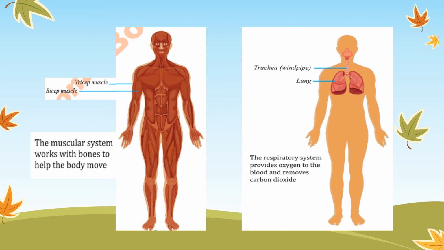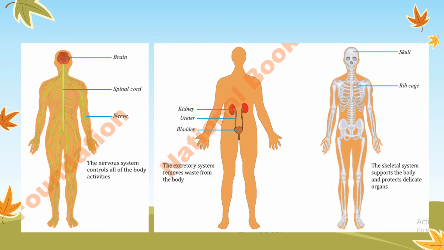This respiratory system is formed by the combination of different organs, like the lungs and trachea. So the respiratory system provides oxygen to the blood and removes carbon dioxide from it. So you can see different organs work together and make an organ system.